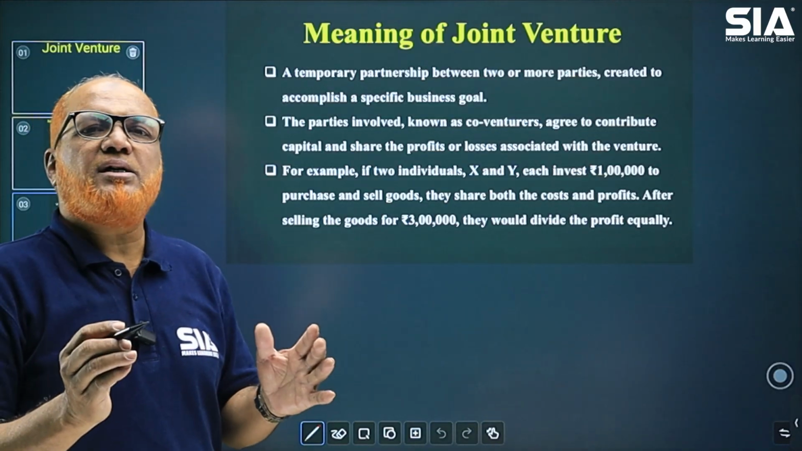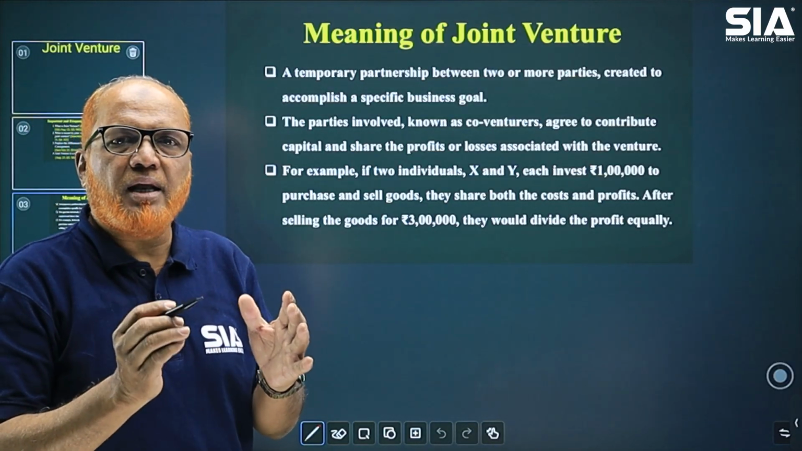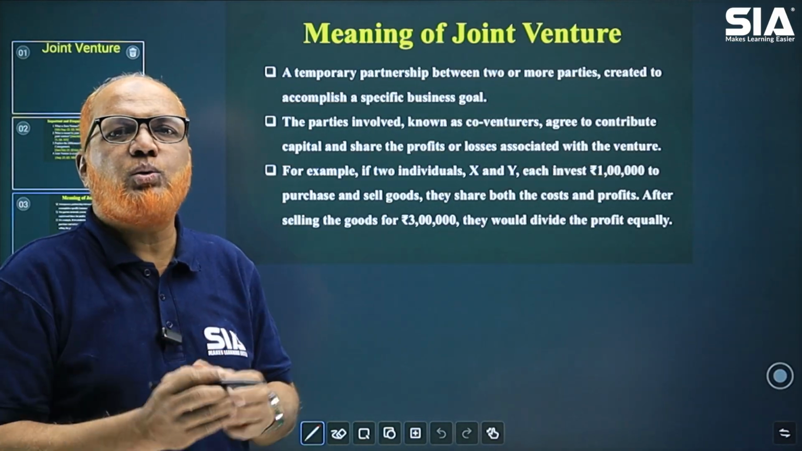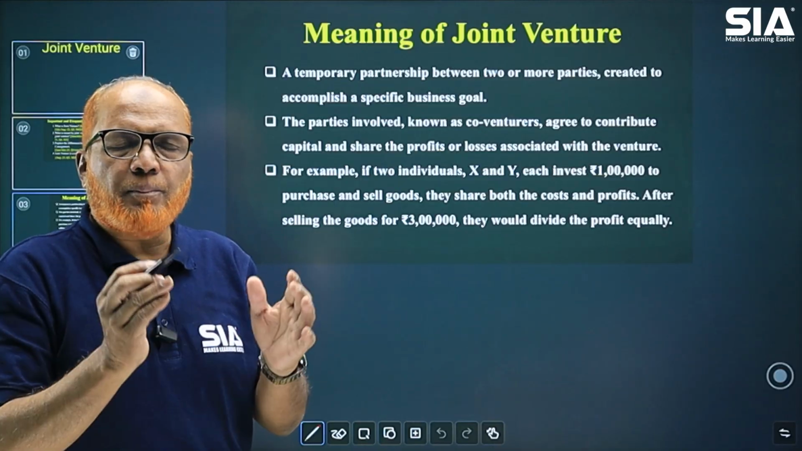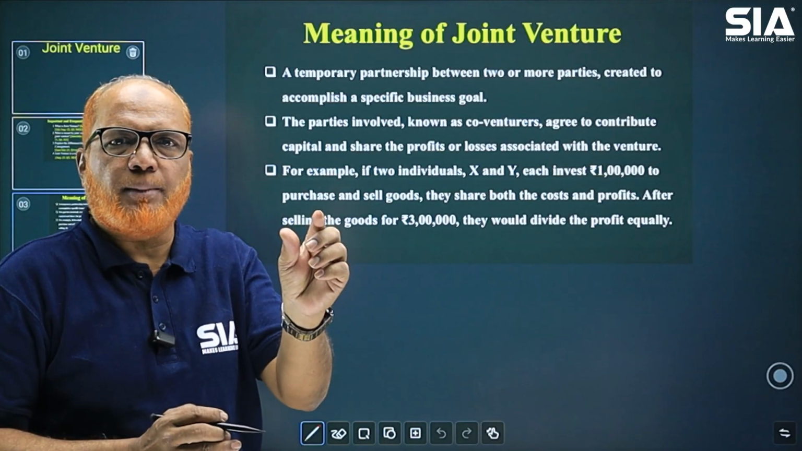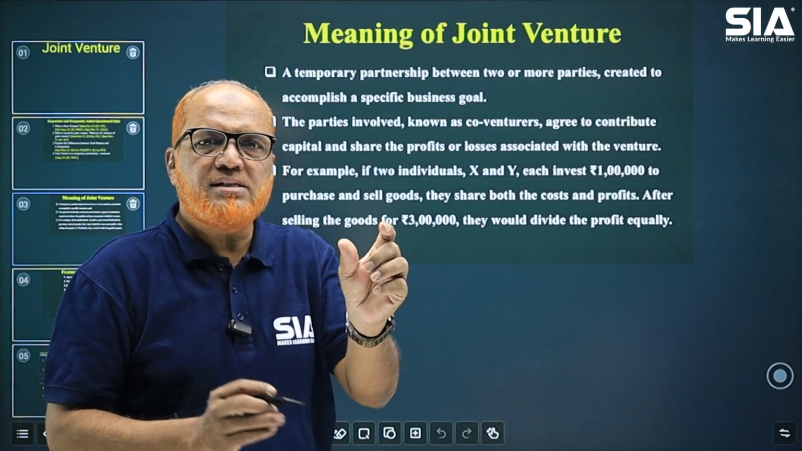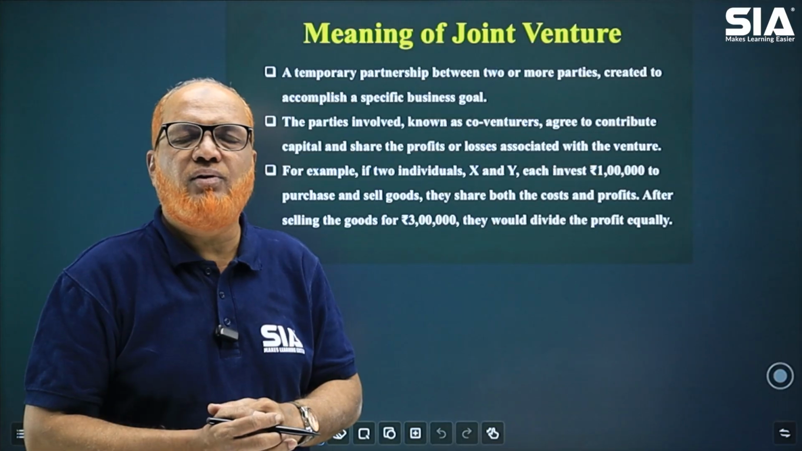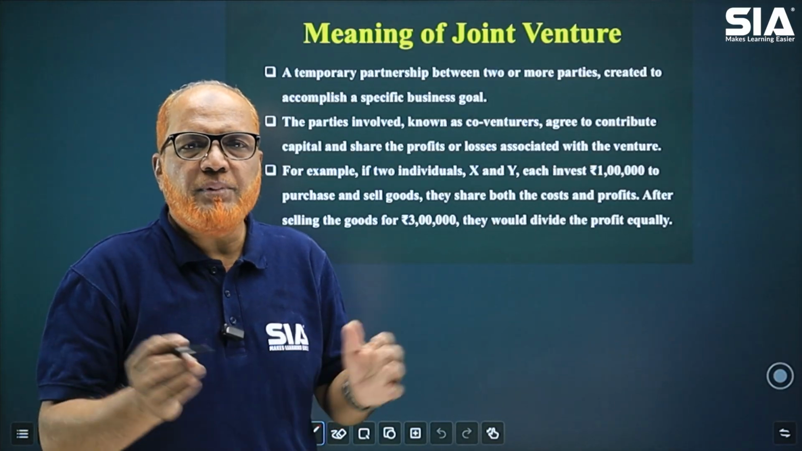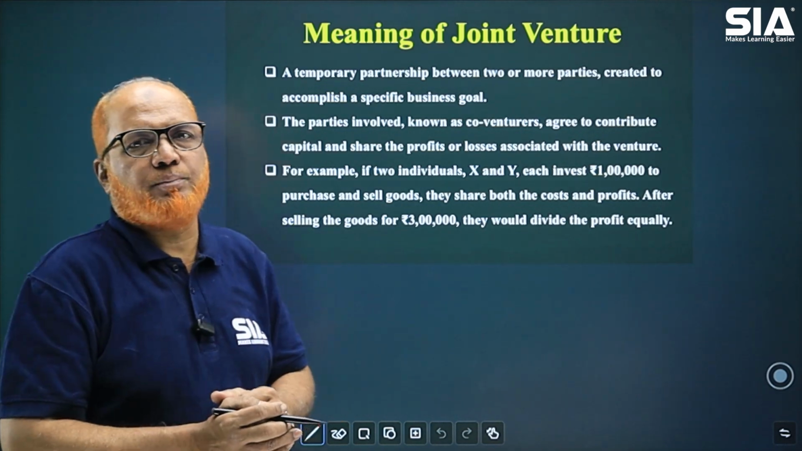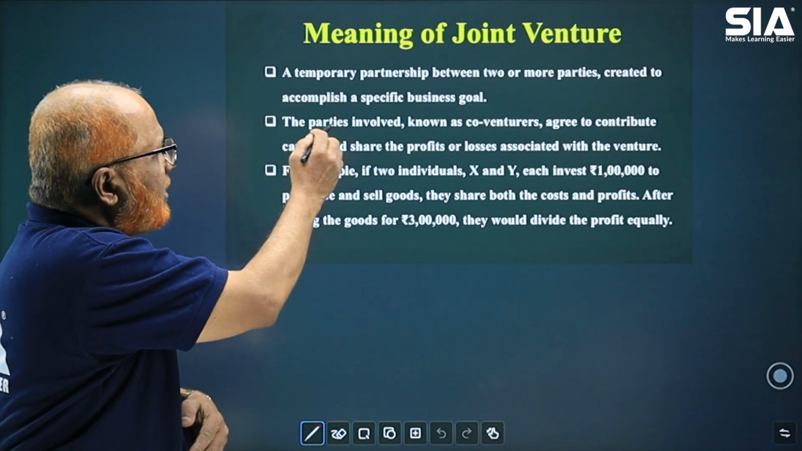A joint venture is a business arrangement where two or more parties come together. They can perform some project, do some job for a specific activity. Once that activity is accomplished, then the relationship between the persons will be over. That means temporarily they are coming together. It's a temporary partnership.